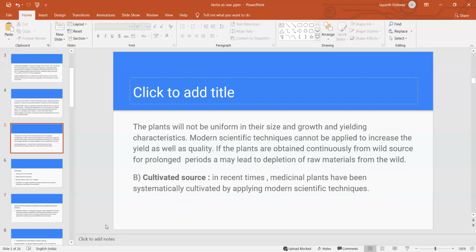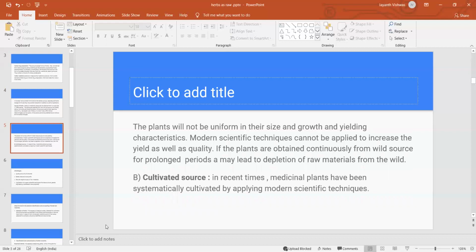And if the plants are obtained continuously from the wild source for prolonged periods, it may lead to the depletion of the raw materials from the wild. If you get the same sources continuously from the wild, there is depletion of the raw materials, because there is no crop rotation. The plants grow continuously without any break, so it may deplete the raw materials from the wild sources.